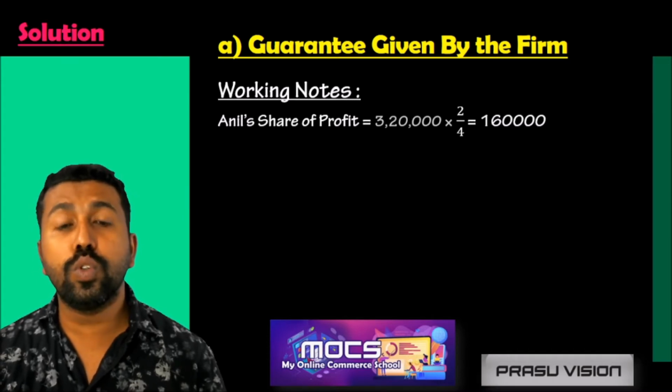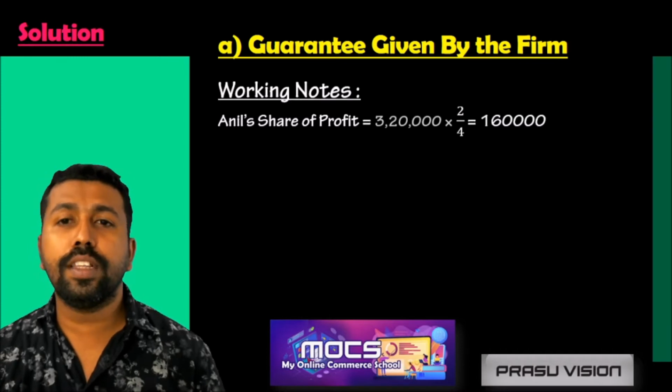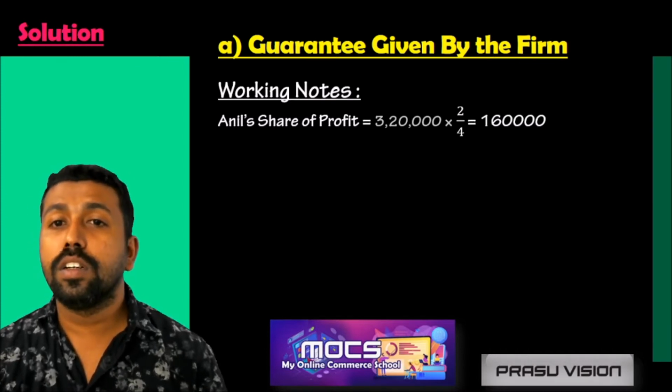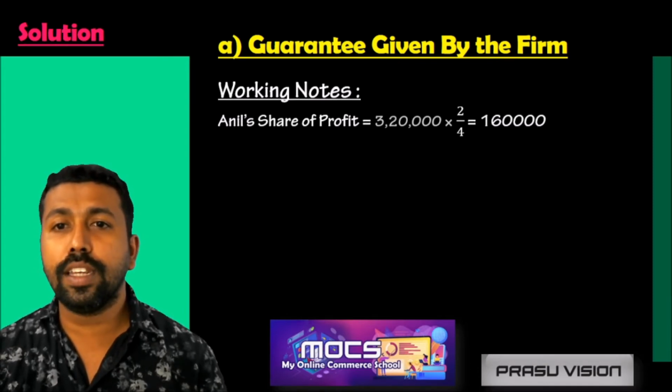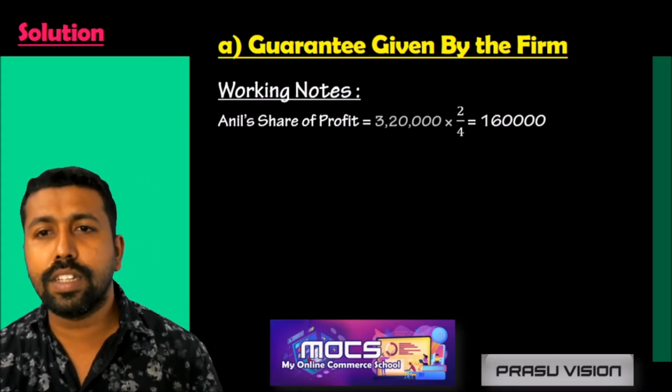That is 2:1:1. So Anil's share of profit is 3,20,000 into 2/4. How does the 4 come? 2 plus 1 plus 1. So Anil's share is 2 out of 4, so we will get 1,60,000.